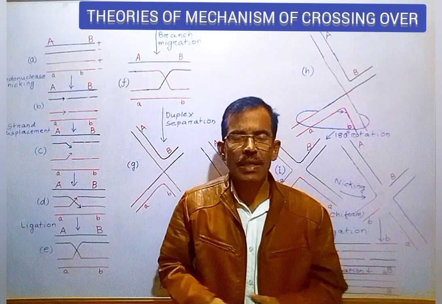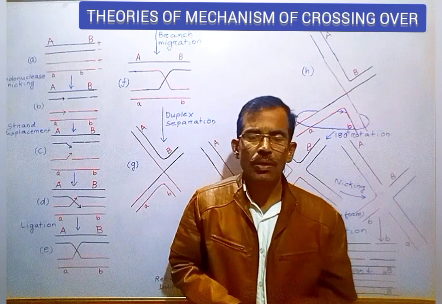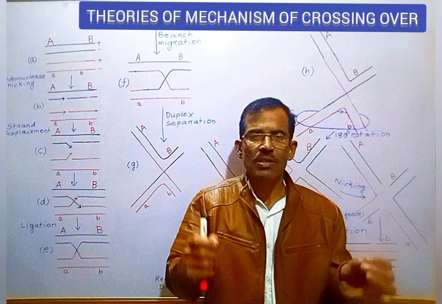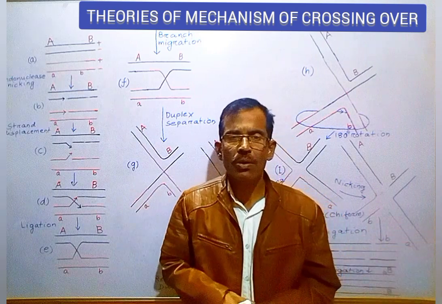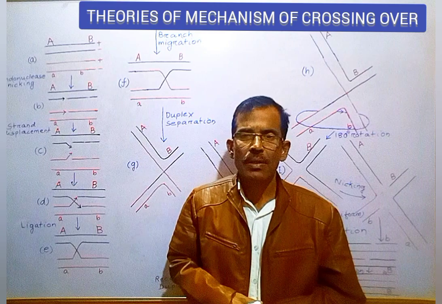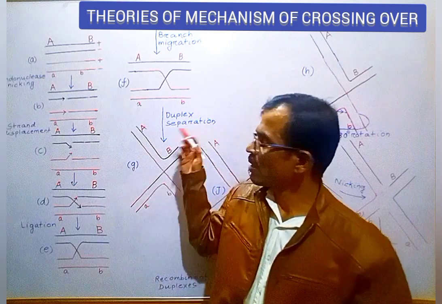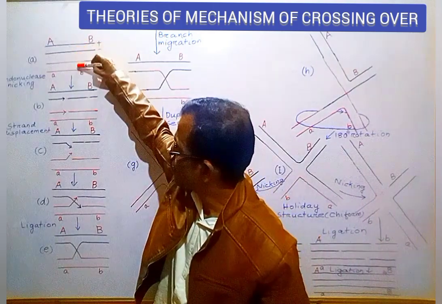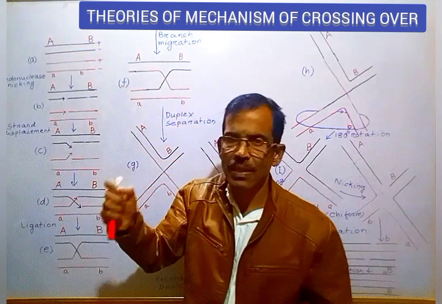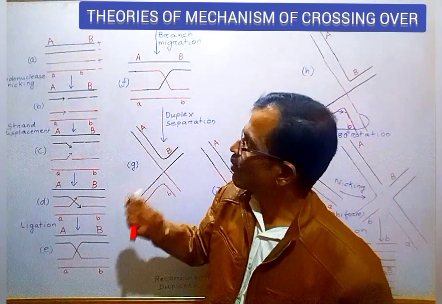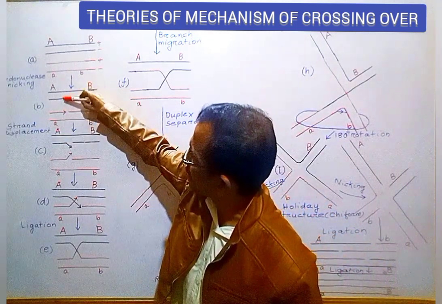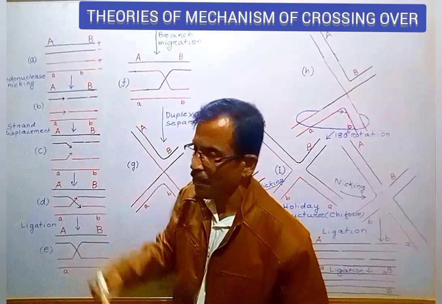Today we shall discuss one such model which explains the molecular mechanism of crossing over and homologous recombination. This model, which is known as the Holliday model, begins with pairing between two DNA duplexes in each of which an endonuclease introduces a single-stranded nick at an identical position.